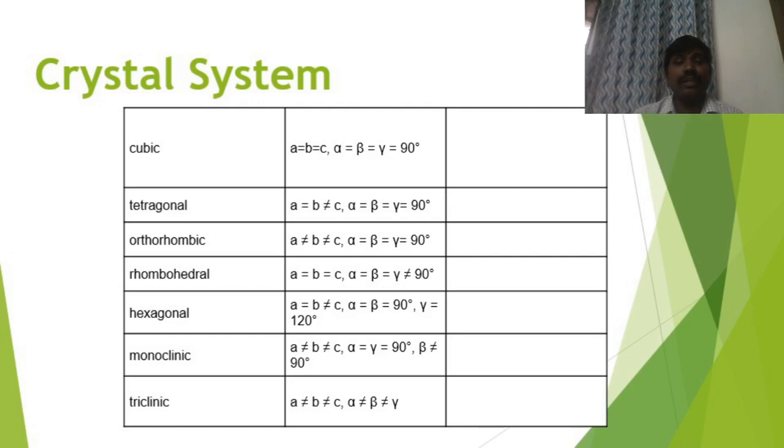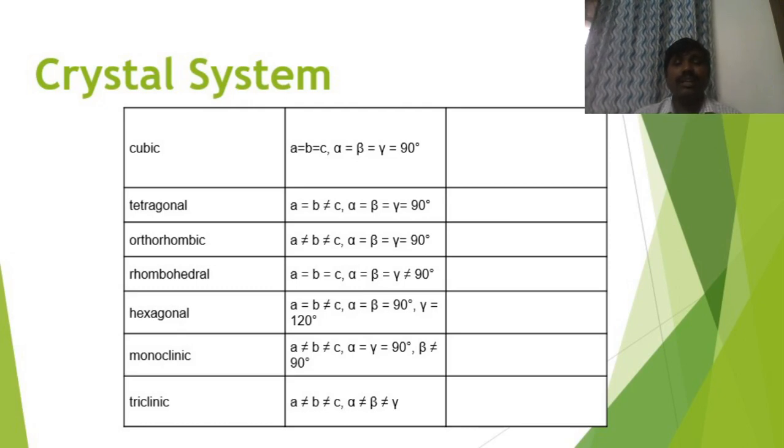In rhombohedral, A is equal to B is equal to C. So all the 3 crystallographic axis values will be equal in rhombohedral. But coming to the angle between the crystallographic axes, alpha is equal to beta and beta is also equal to gamma. All the 3 angles are equal, but it is not equal to 90 degree. That means all the 3 are not mutually perpendicular. That's the case in rhombohedral crystal system.